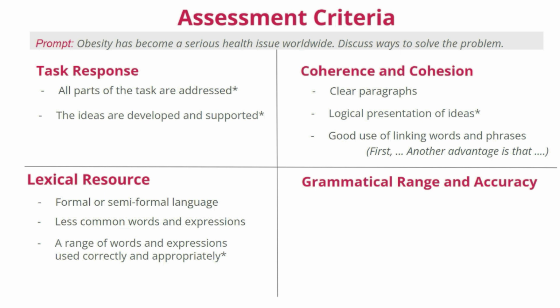Now, moving on, let's have a look at the last criterion, which is grammatical range and accuracy. To assess your grammar, examiners will be looking at a variety of tenses and structures. Structures is a more important word here actually, more important than tenses. Why? Because all the topics in IELTS essays are general and you'll need to write about them in general, meaning that most likely you'll have to use only the present simple tense most of the time. It's possible to use other tenses, but present tense will be your key tense.